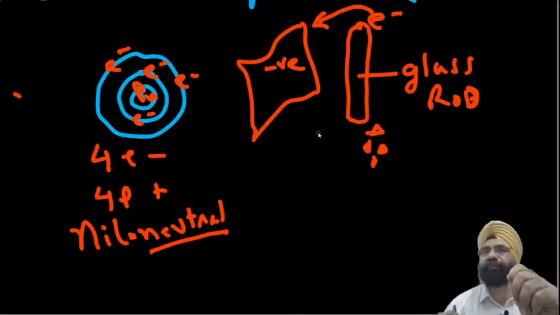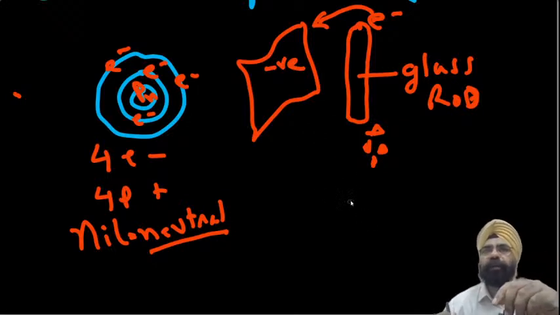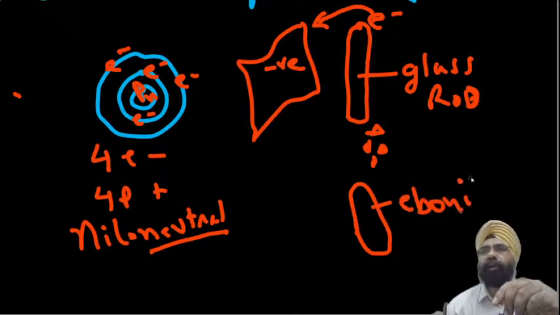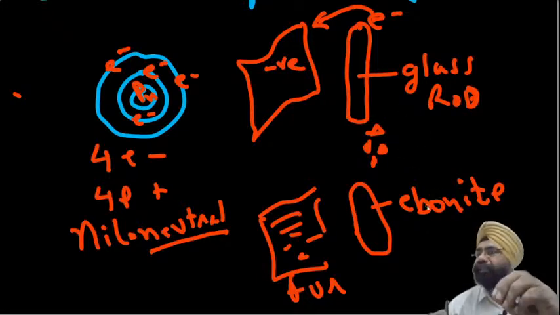When I touch it to something and it is able to take back the electrons, then it becomes neutral once again. Similarly, when we rubbed ebonite on fur, it also acquired a charge. And when I brought 2 such ebonite rods, they repelled each other. Similarly, 2 glass rods repelled each other. But when I brought this glass rod towards this ebonite rod, they started attracting, showing that the charges on both of them are different.